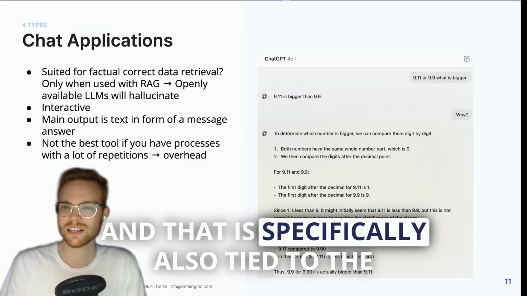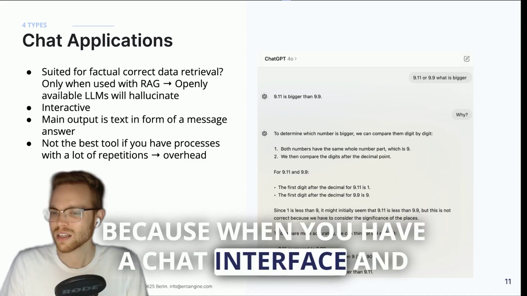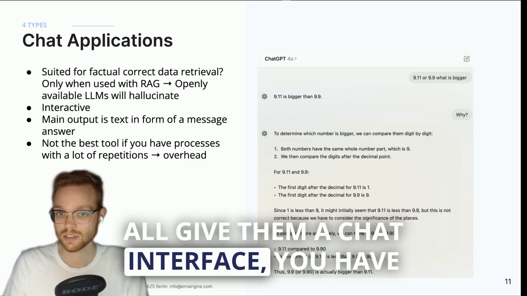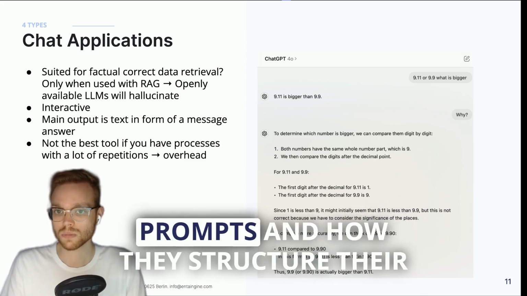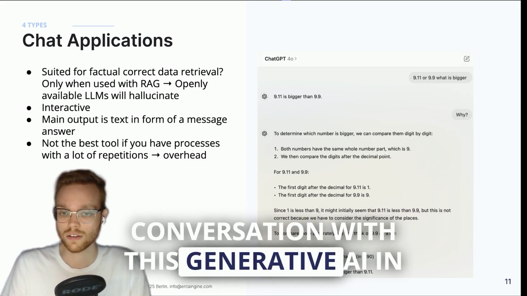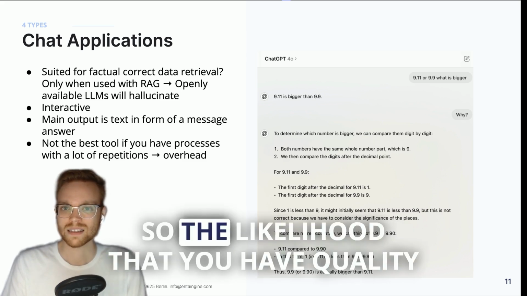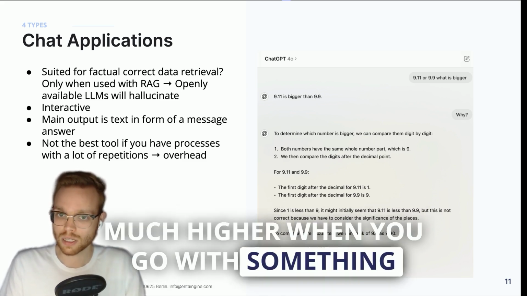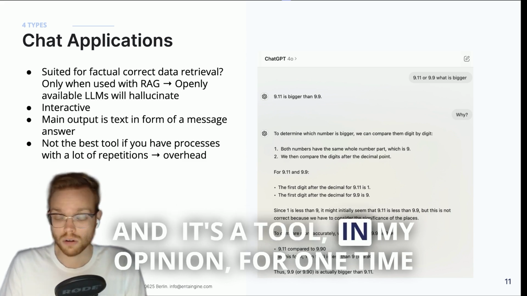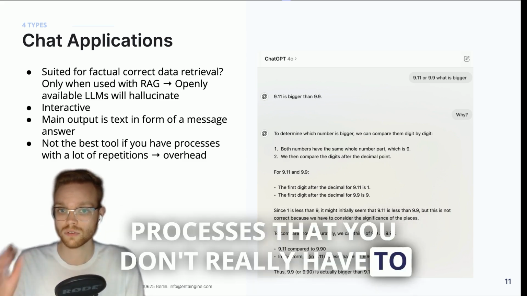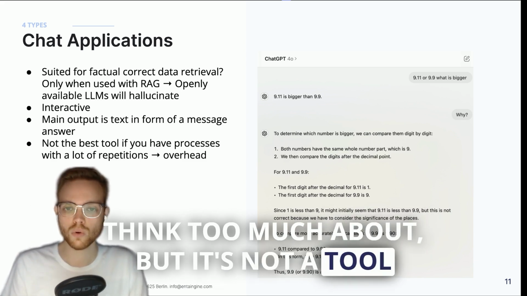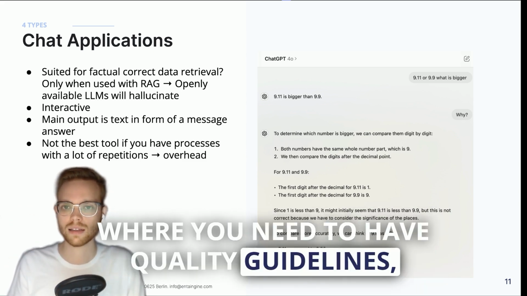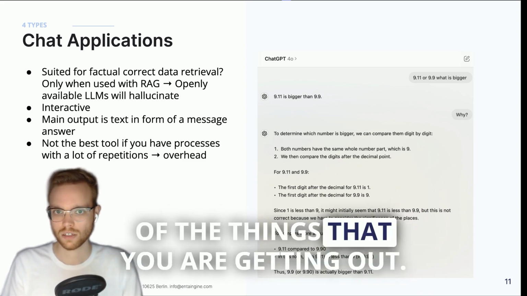And that is specifically also tied to the chat interface. Because when you have 100 different people that should do the same thing 100 times, and you give them all a chat interface, you have a lot of variation in how they write their prompts and how they structure their conversation with this generative AI. So the likelihood that you have something that is not optimal quality-wise is much higher when you have a lot of variation. In my opinion, it's a tool for one-time processes that you don't have to think too much about, but not a tool for mass cases of the same thing, where you need quality guidelines and quality assurance of the things that you are getting out.